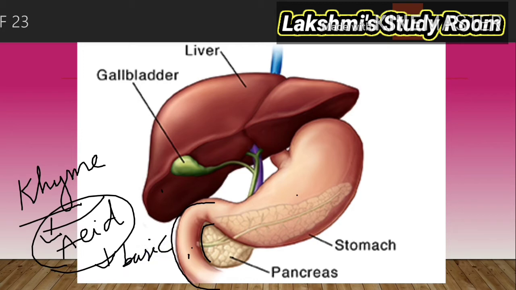So the duodenum is the part which receives the bile juice from the liver and pancreatic juice from the pancreas. The bile juice is secreted by the liver and it can be stored in the gallbladder. Whenever the food enters into the duodenum, small quantities of bile juice will be secreted into the duodenum from the liver.